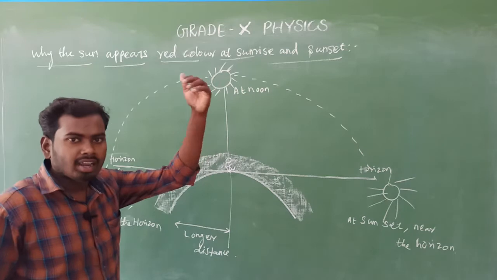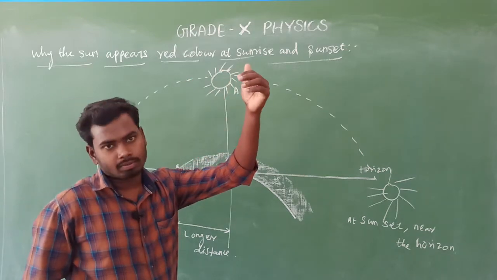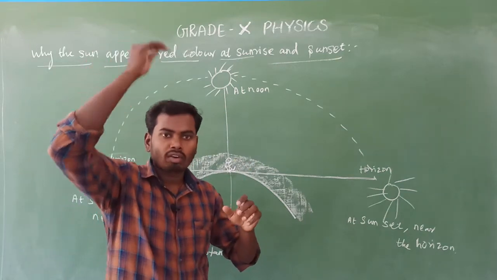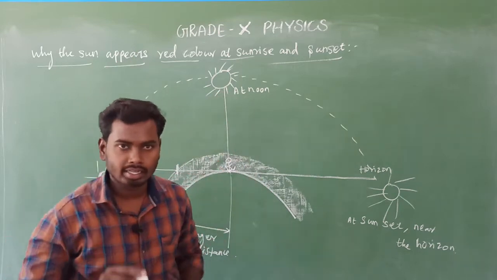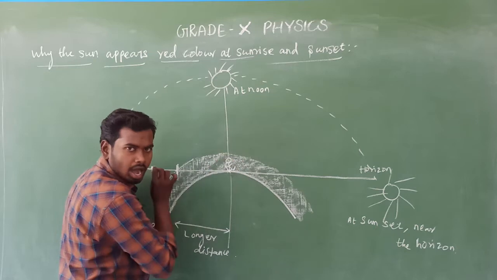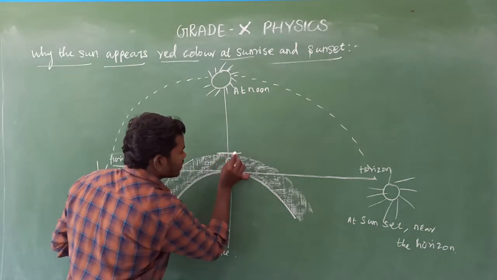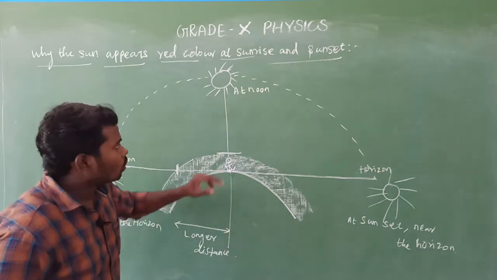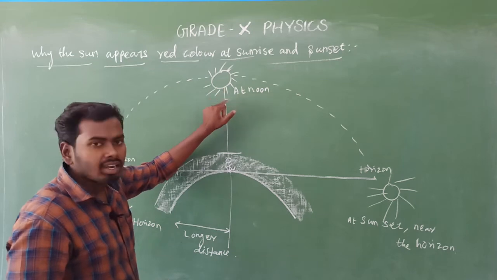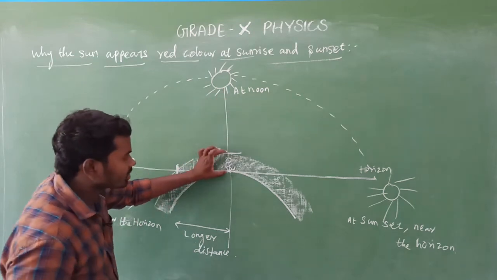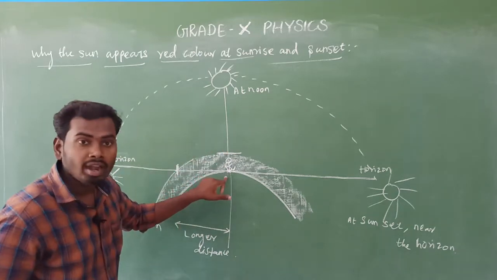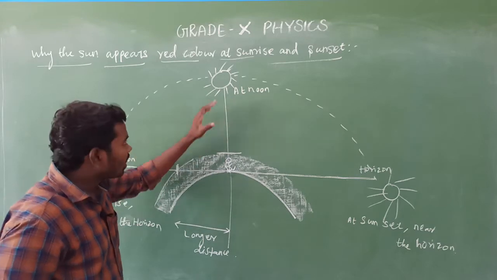At noon time, sunlight hits directly on our head, because the sun is over our head, which means straight to our head. Is it clear? At noon time, we are observing here. The atmosphere is here. At noon time, the sunlight has to travel a very short distance to reach us. Is it clear? Because this is a very shorter distance.